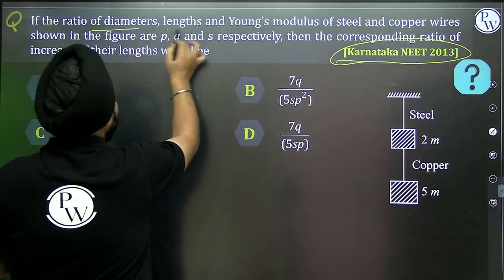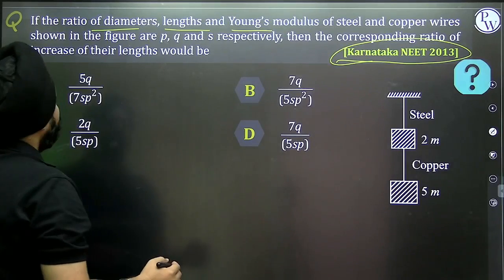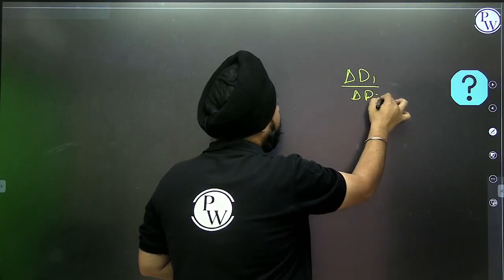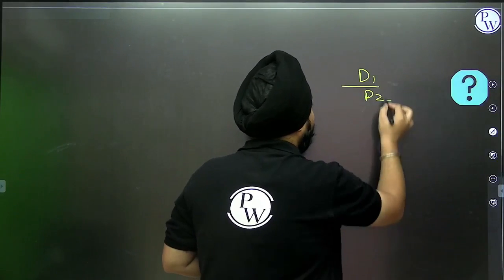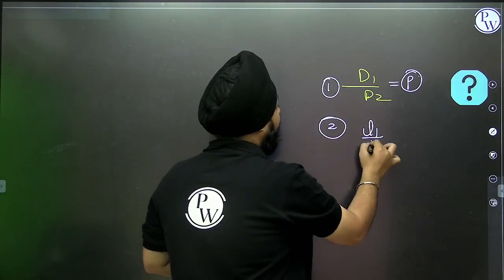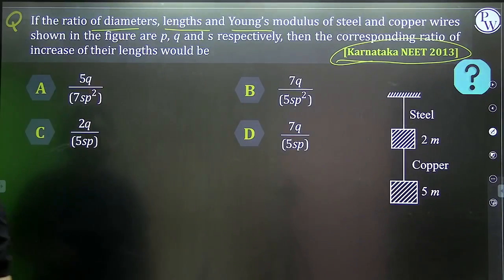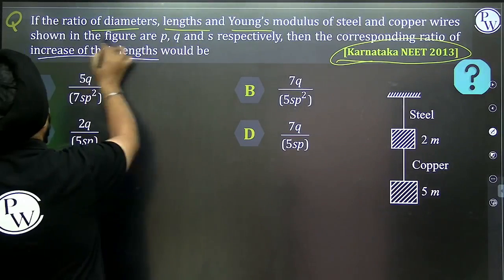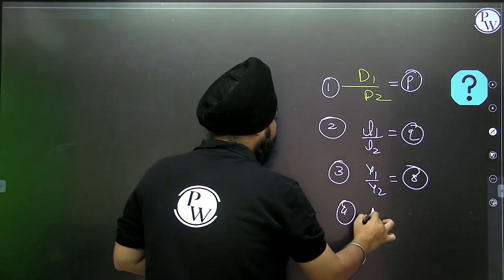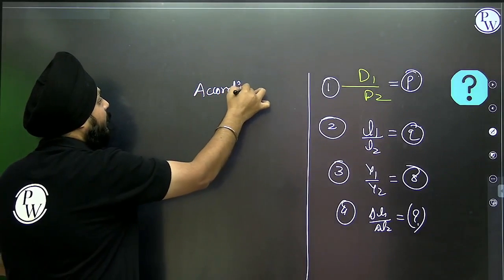If the ratios of the diameters, lengths and Young's modulus of the steel and copper wires are shown in the figure, the ratios of diameters D1 by D2 is P, lengths L1 by L2 is Q, and Young's modulus ratio is S. Then the corresponding ratio of increase in length, delta L1 by delta L2, would be what? I'm writing this according to Hooke's law.